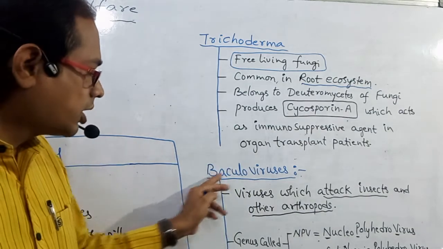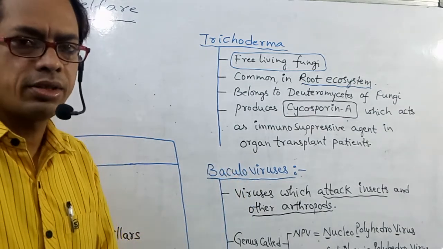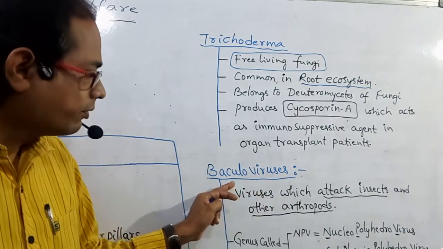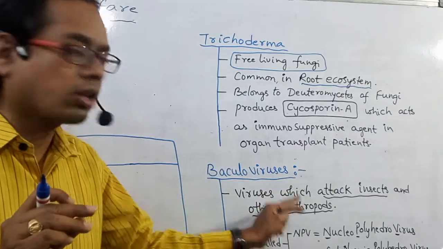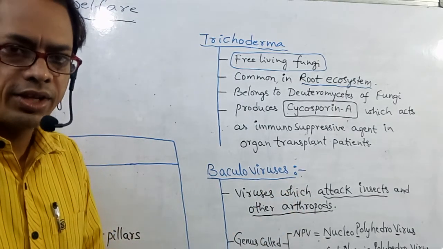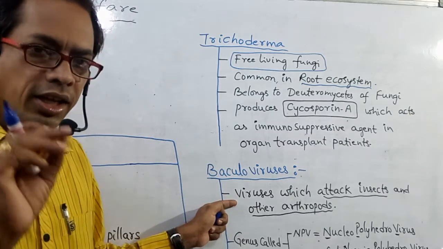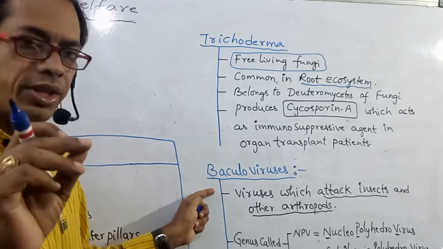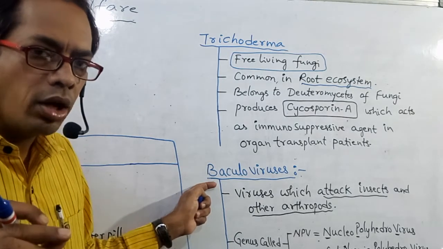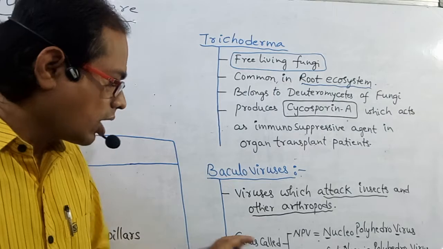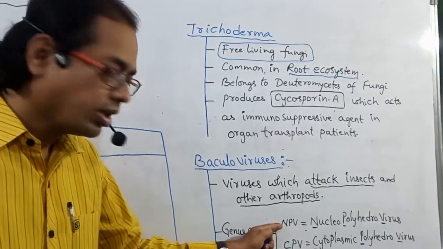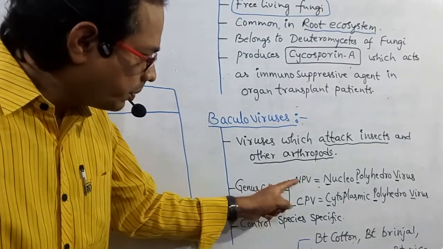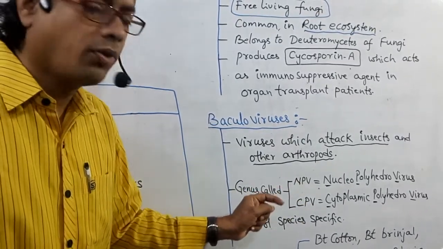And what are the points related to baculoviruses? Baculoviruses are the viruses which attack insects and other arthropods. These baculoviruses contain two genera, NPV and CPV. What are those? NPV and CPV. Full forms.